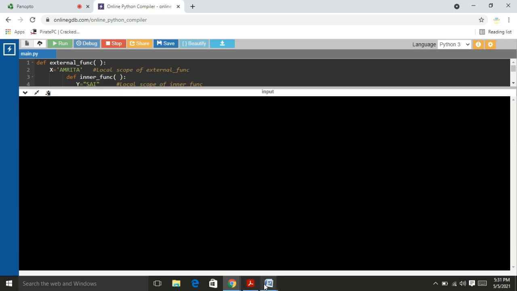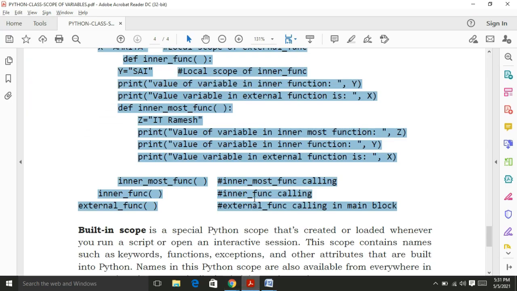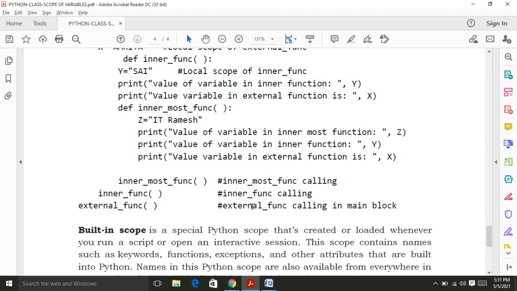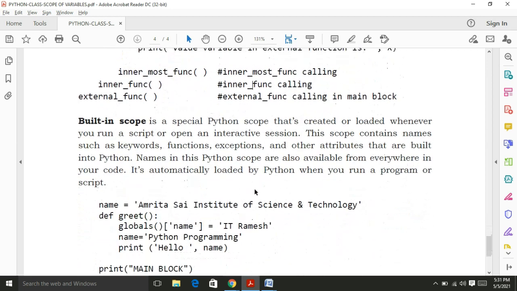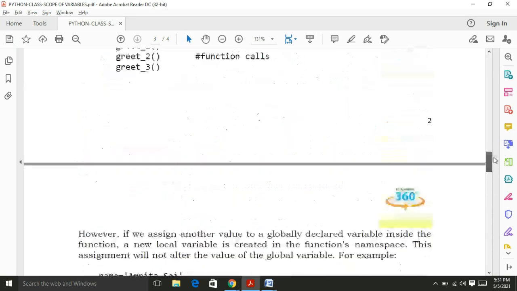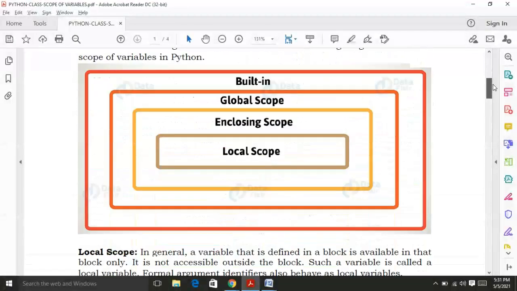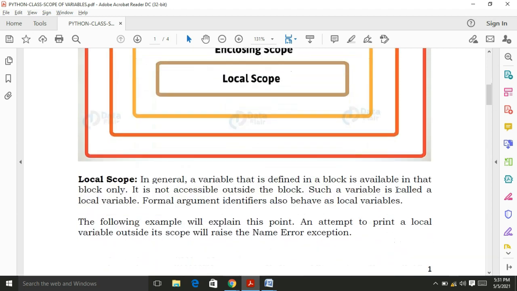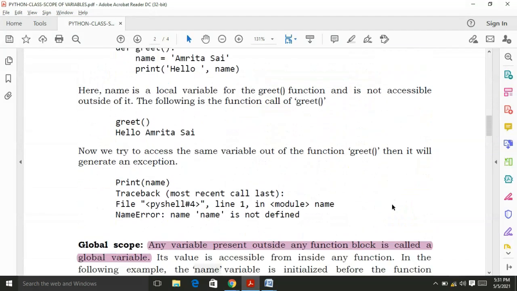Okay, I will go to the next concept. In the meantime, I hope the server may become available. The next one is the built-in scope. In this document, I said at the start that Python supports four types of variable scopes: local scope, enclosing scope, global scope, and built-in scope, the final one. What do you mean by the built-in scope?